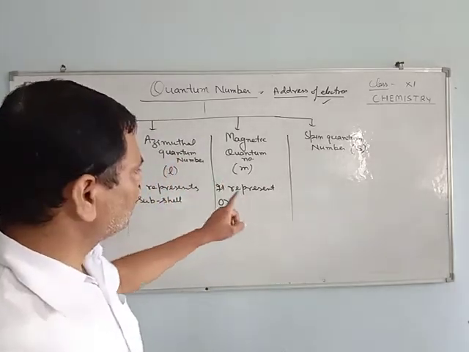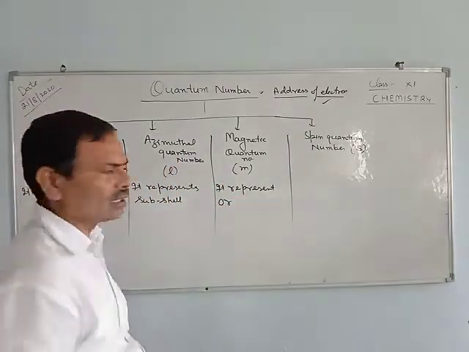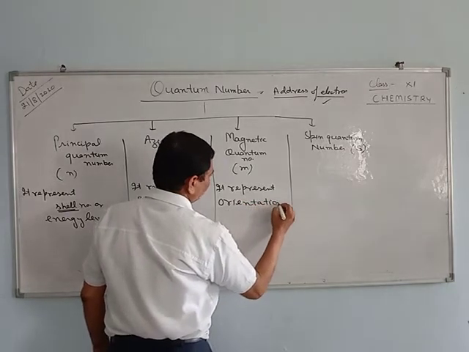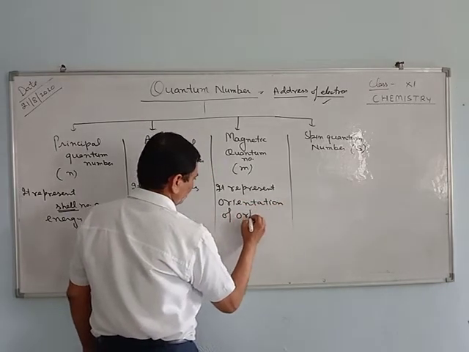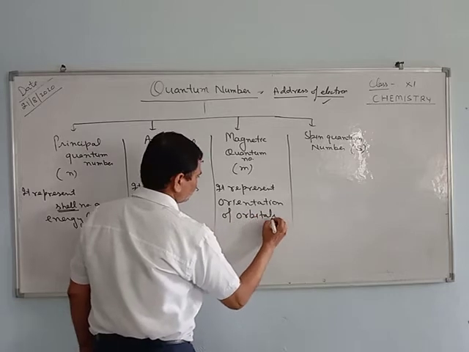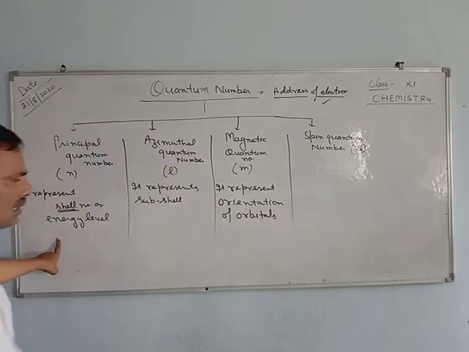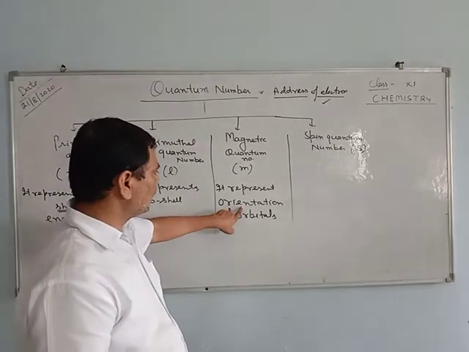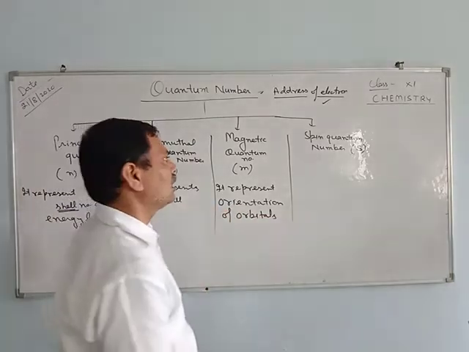Magnetic quantum number represents the orientation of the orbital.